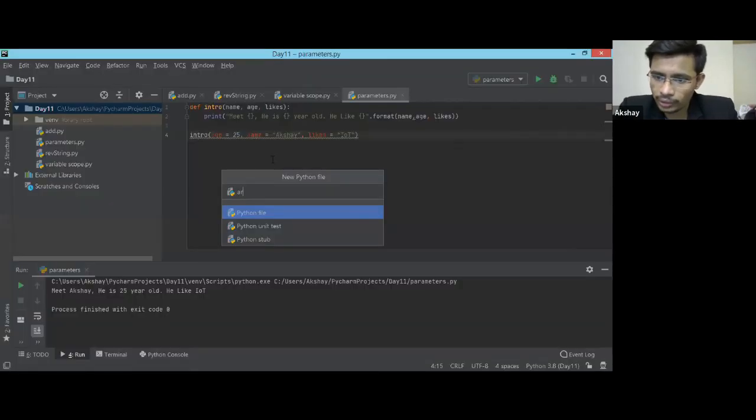Can you, how can you make a parameter optional? Okay, I'll just show you, wait. I'll show you, wait, arguments.